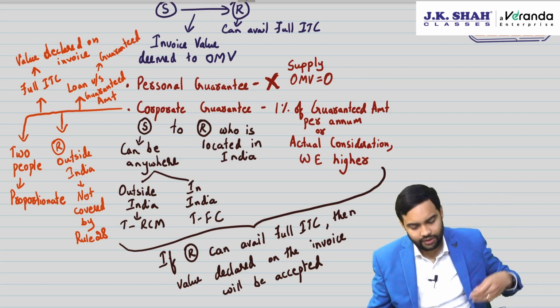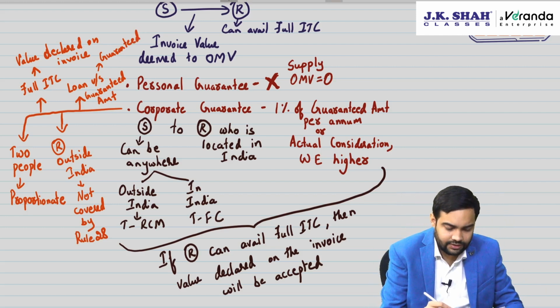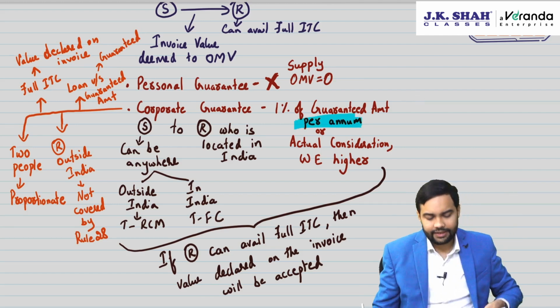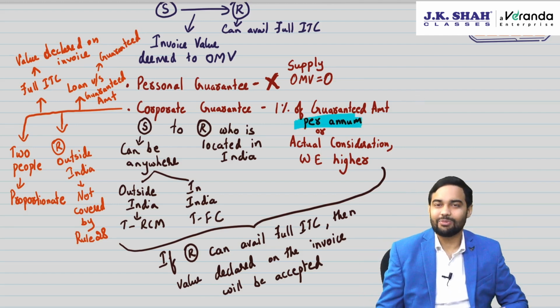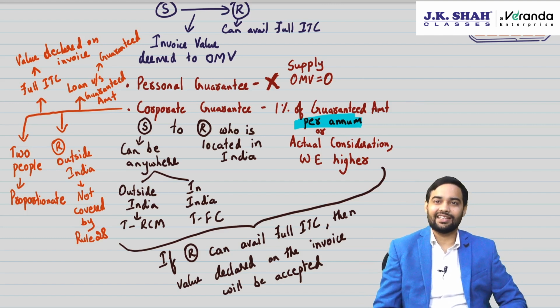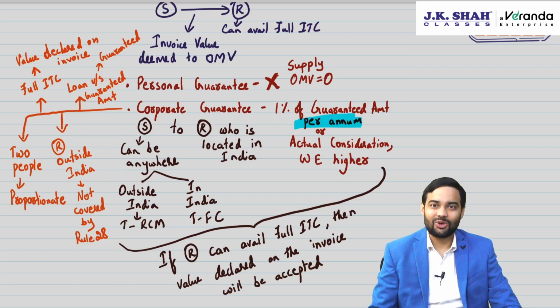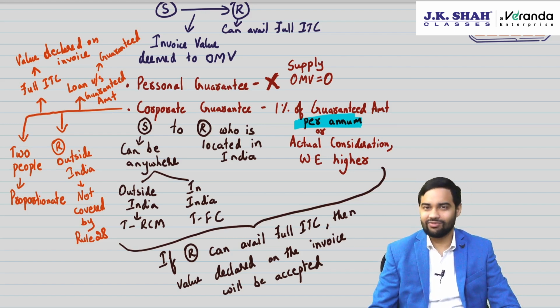Sir, what if the guarantee is per annum? Say suppose it is for a 5-year guarantee, then multiply it. Per annum 1%, 5-year guarantee, 5 years into 1% comes to 5% of the amount, that is the value of the supply. Sir, what if it is for half a year? Then proportionate. That's obvious, it works both sides.